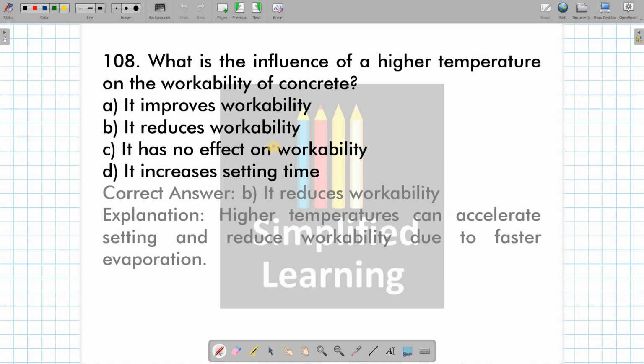Then what is the influence of higher temperature on workability of concrete? Okay, higher temperature reduces workability. See, high temperature can accelerate setting time and thereby reduce the workability due to faster evaporation. Means water will be leaving the concrete mix and thereby making the concrete less workable, right?